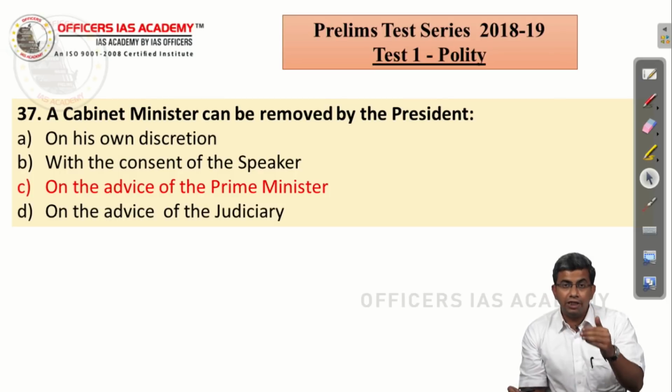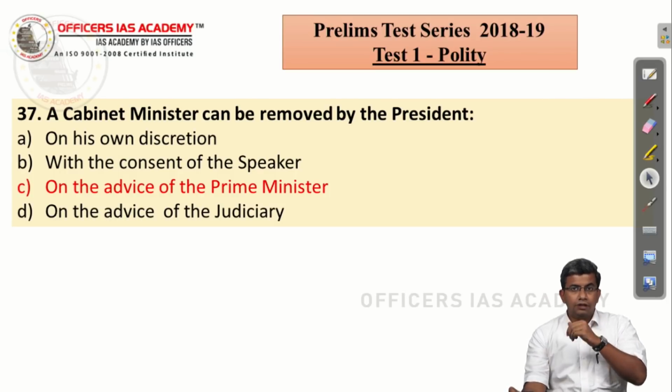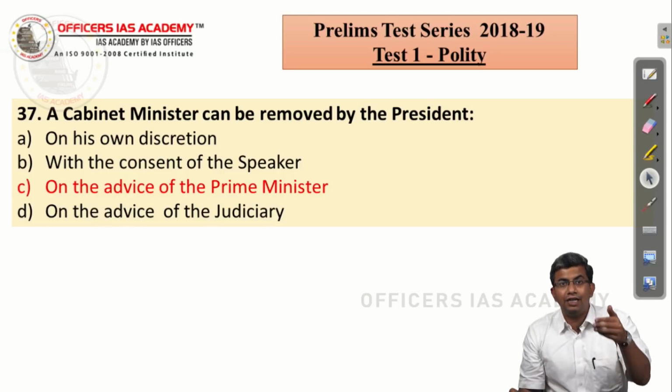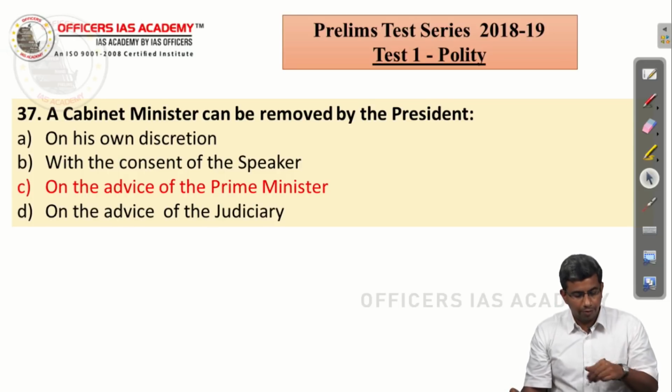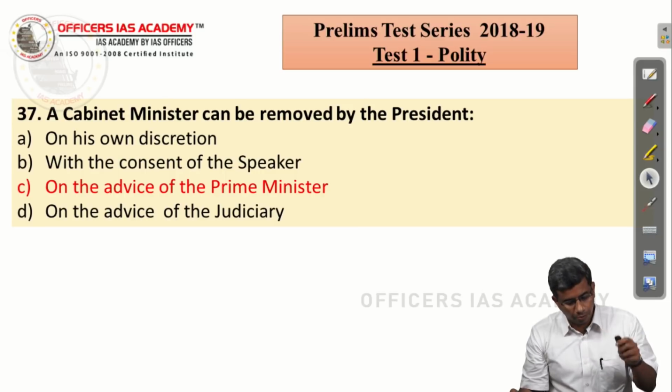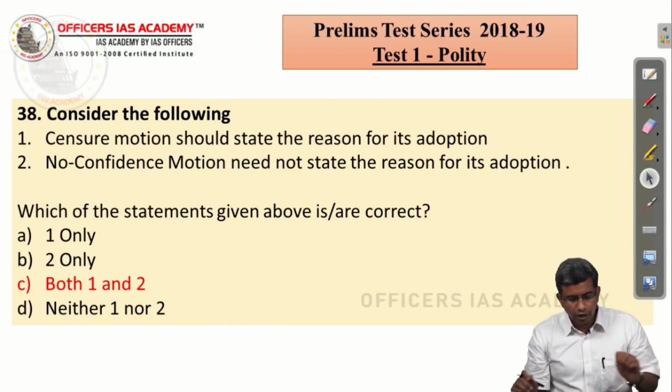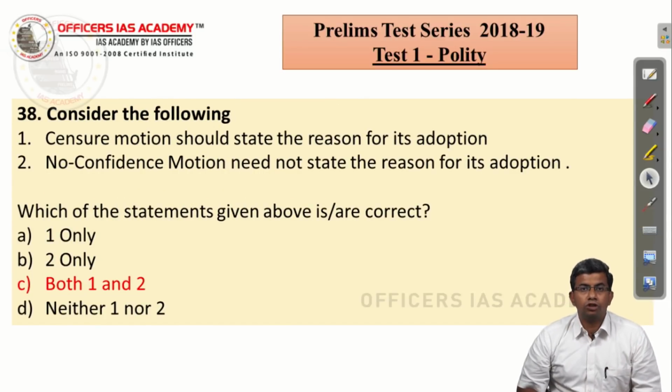So, while the ministers serve during the pleasure of the President, he does not exercise his discretion, he goes as per the advice of the Prime Minister. So, the correct answer is option C. Consider the following. Censure motion should state the reason for its adoption. No confidence motion need not state the reason for its adoption. So, both the statements are right.